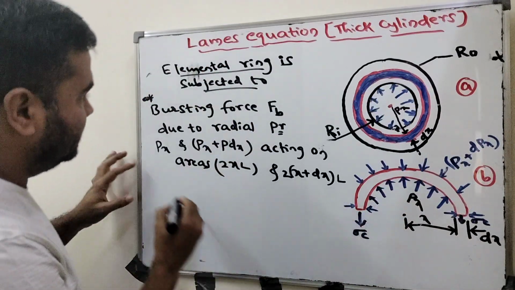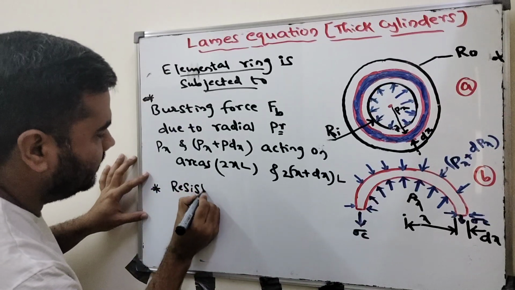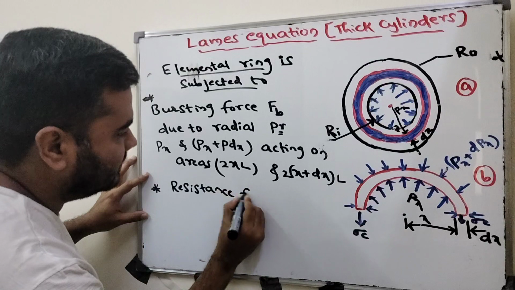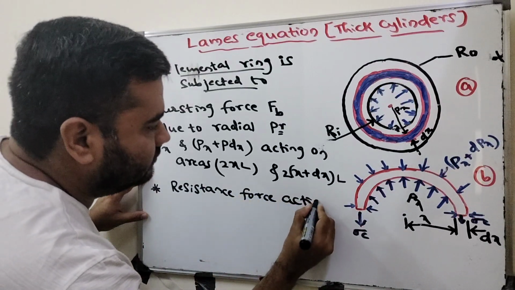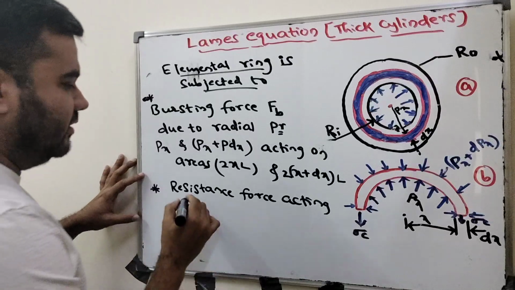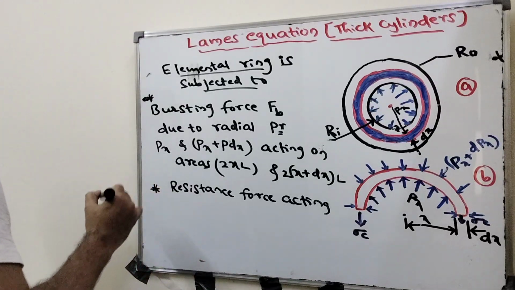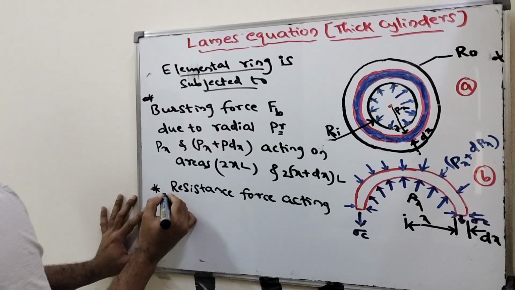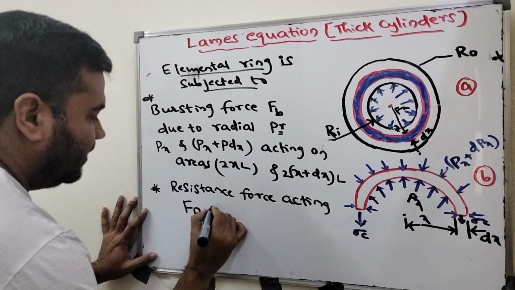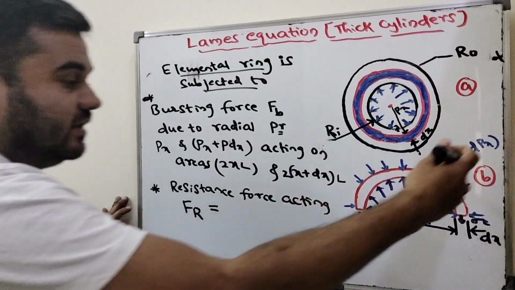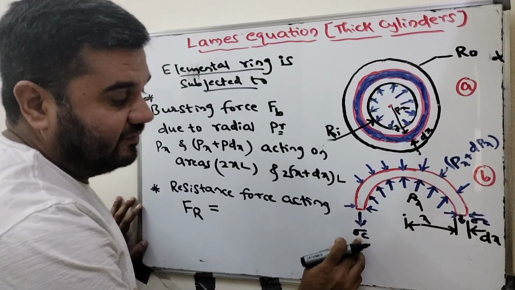Again, the resistance force Fr is acting, due to sigma r, the resistance circumferential stress.